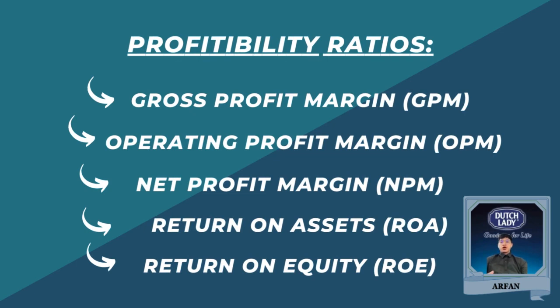Let's move on to the profitability ratios of the LMIB for the past two years, which are 2022 and 2021. Profitability ratios are financial metrics that assess a company's ability to generate profit relative to its revenue, assets, equity, or other financial metrics. There are five financial ratios to be presented, which are the gross profit margin, operating profit margin, net profit margin, return on asset, and return on equity.